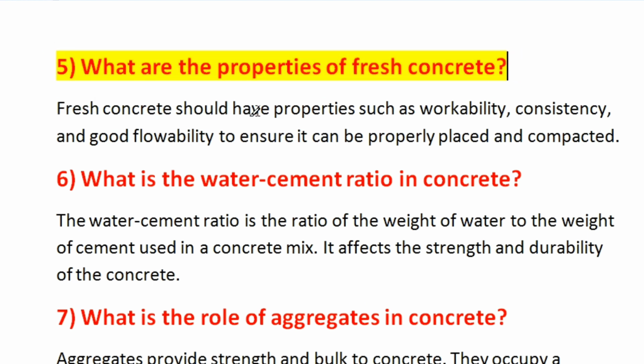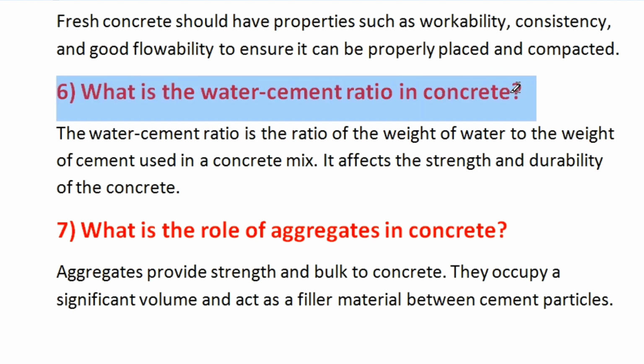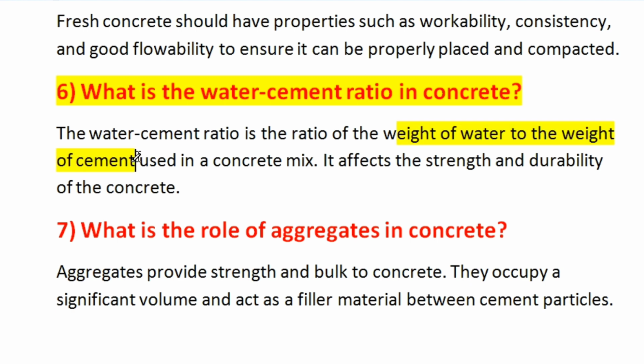Now, what are the properties of fresh concrete? Fresh concrete should have properties such as workability, consistency and good flowability to ensure it can be properly placed and compacted. Question number 6 is, what is the water cement ratio in concrete? The water cement ratio is the ratio of the weight of water to the weight of cement used in the concrete mix. We have to remember that this is the weight of water to the weight of cement. It affects the strength and durability of the concrete.